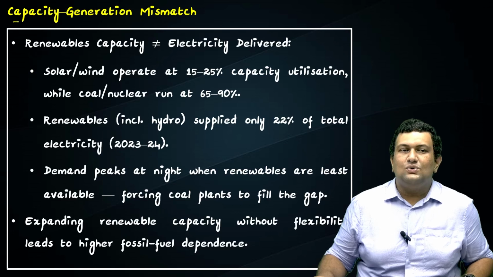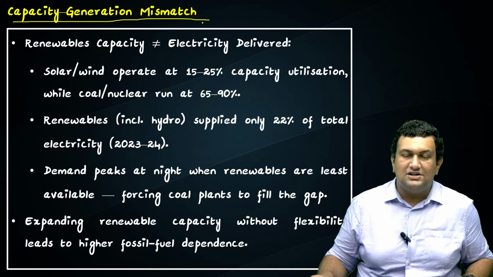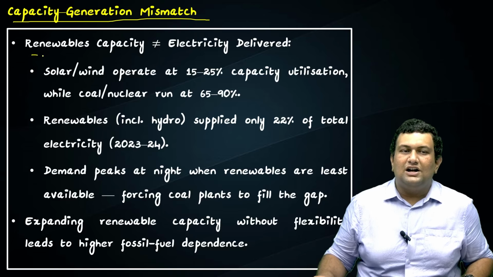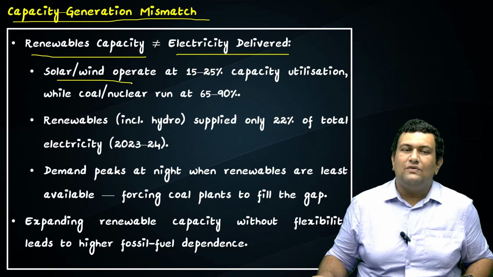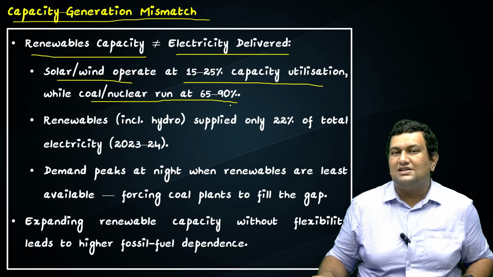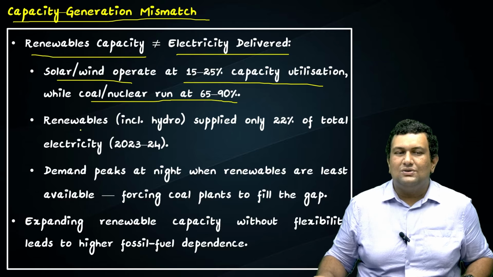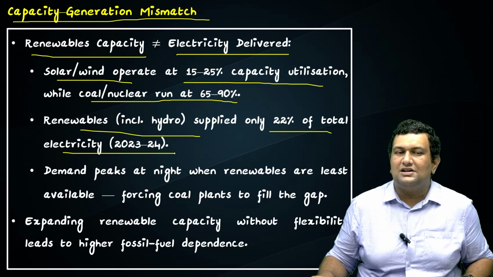So there is an issue of capacity generation mismatch. The renewable capacity does not necessarily imply that electricity is delivered. For example, solar or wind operate at 15 to 25% of capacity utilization, whereas coal and nuclear power plants operate at 65 to 90%. So the renewables, including hydropower, supplied only 22% of total electricity in 2023 to 2024.